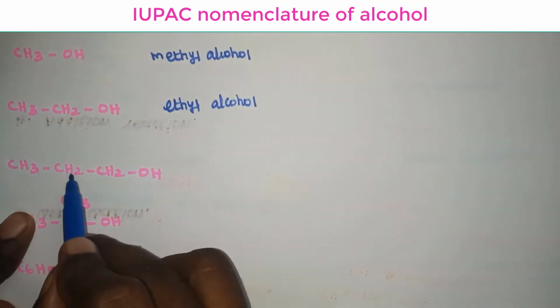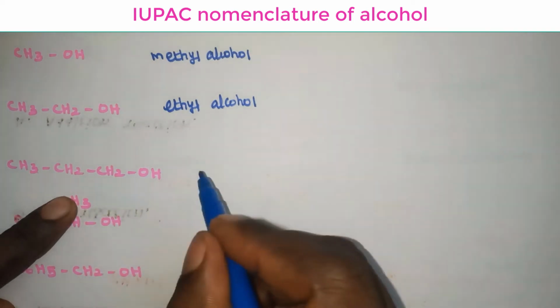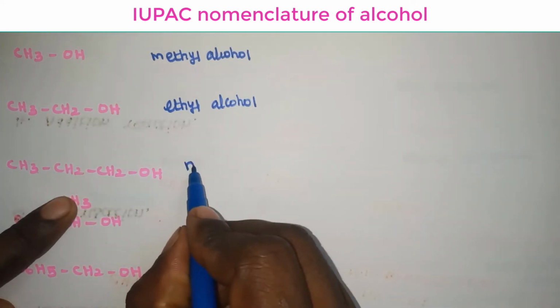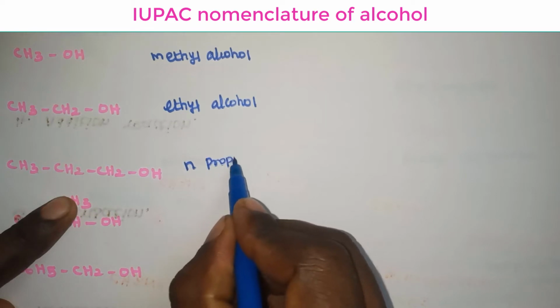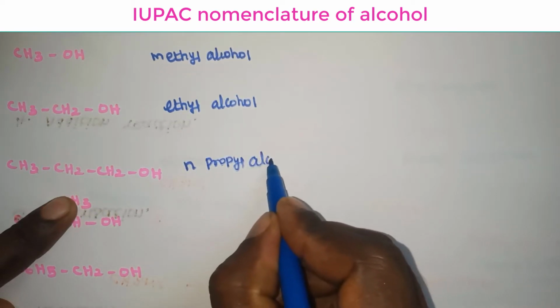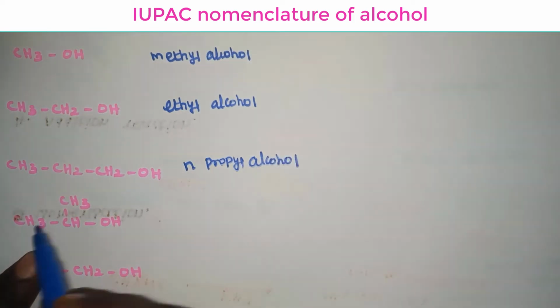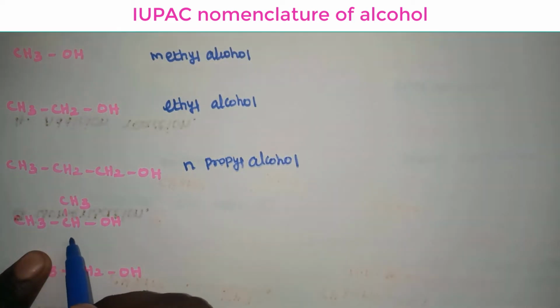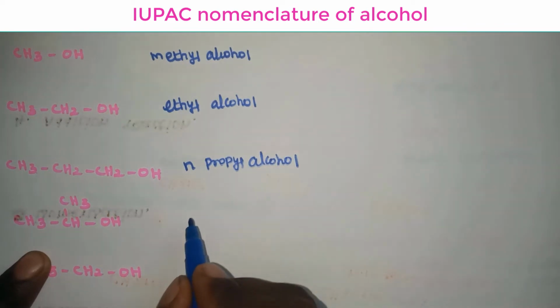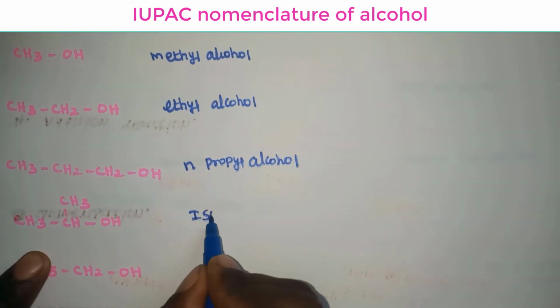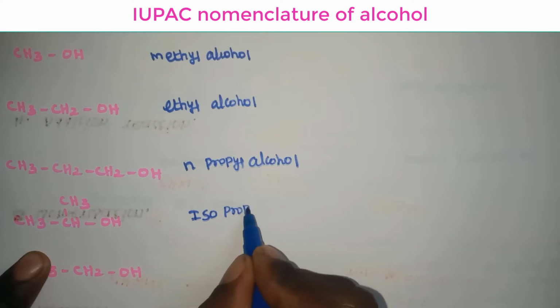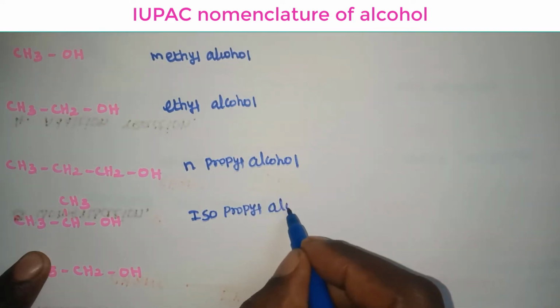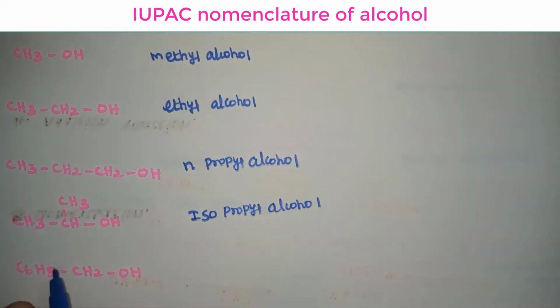Next one, CH3CH2CH2 is an n-propyl group, so the common name of this compound is n-propyl alcohol. Next one, CH3CHCH3 is an isopropyl group, so the common name of this compound is isopropyl alcohol. Next one, C6H5CH2OH. C6H5CH2 is a benzyl group, so it is benzyl alcohol.